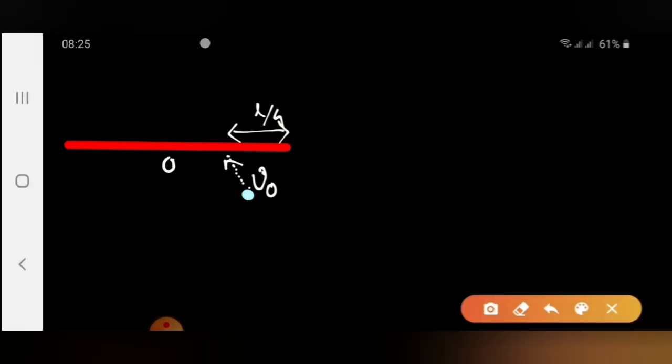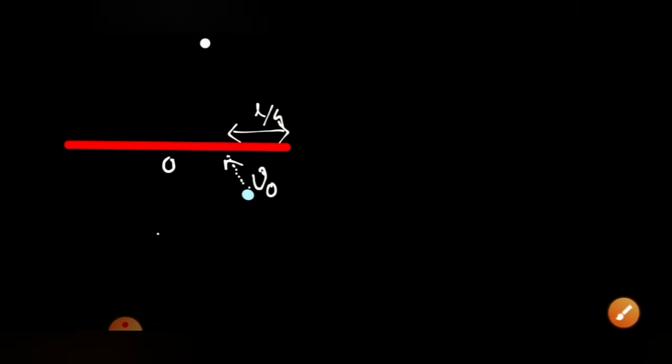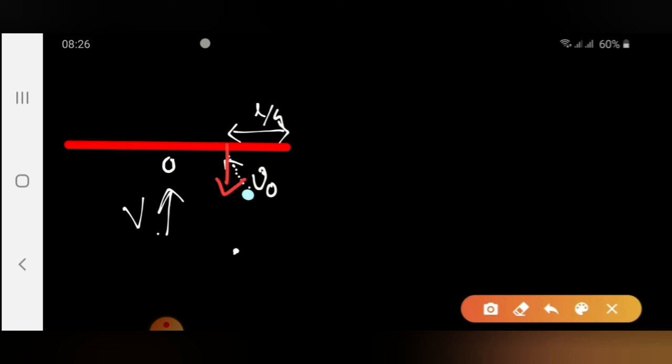Let's solve this problem. The particle was moving with a velocity v naught and strikes the rod at this position, making an angle of 45 degrees, given, and L by 4. Suppose that during the collision, a force acted on the rod like this, in the normal direction. So the rod will be moving in this direction only. After the collision, suppose the rod's center of mass moves with velocity V, and the particle velocity we don't know, since some impact acted on this particle too.